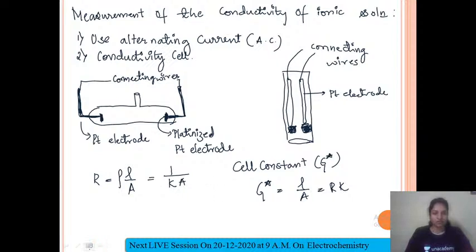Now coming to Wheatstone bridge. Once the cell constant is determined, we can use it in measuring the resistance for conductivity of any particular solution. And how is it set up? It is set up by making use of a Wheatstone bridge. And what is a Wheatstone bridge? Probably you might have studied it in physics. Let me just draw it here.